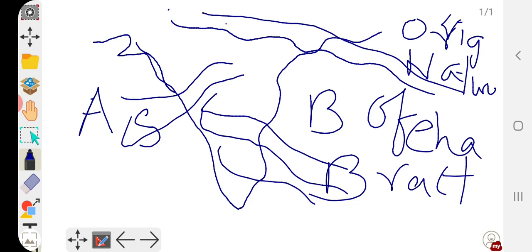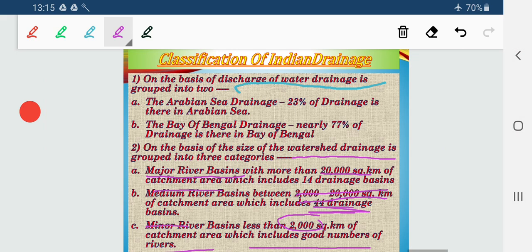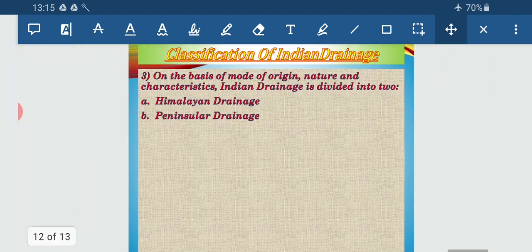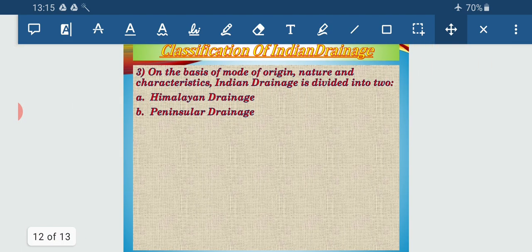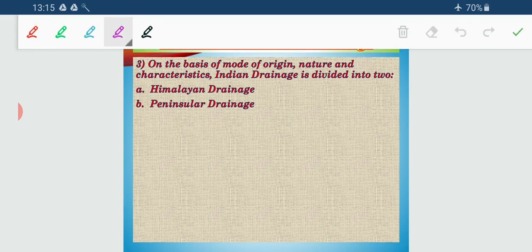One is Himalayan drainage basin and another one is peninsular drainage basin. So hopefully the classification of Indian drainage on the basis of origin, nature and characteristics is clear to everybody. That is Himalayan drainage basin and peninsular drainage basin.